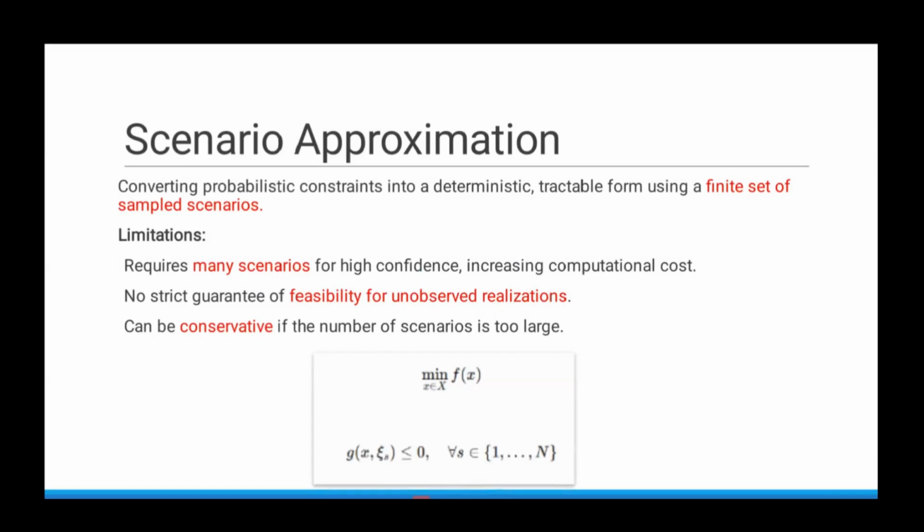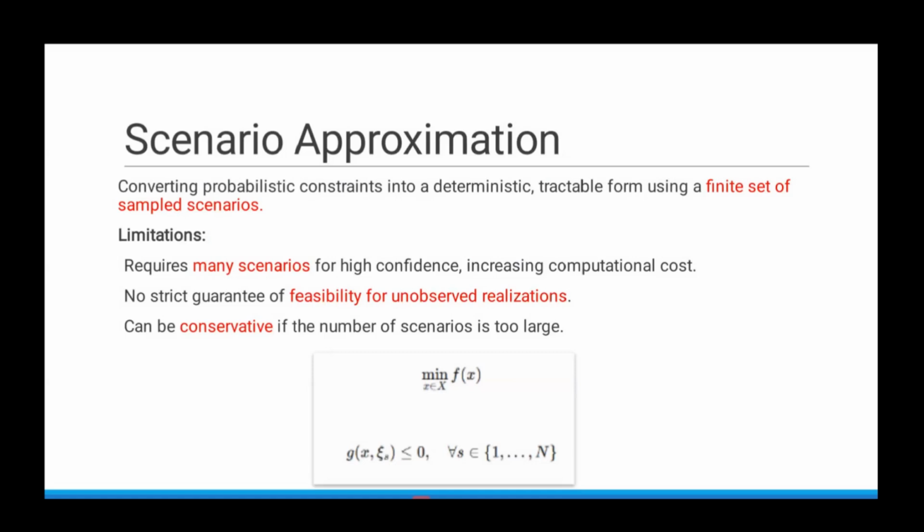Here, there is a limitation that it requires many scenarios for high confidence. More and more scenarios will give you more confidence, but this will increase computational cost. And there is no strict guarantee of feasibility for unobserved realizations.